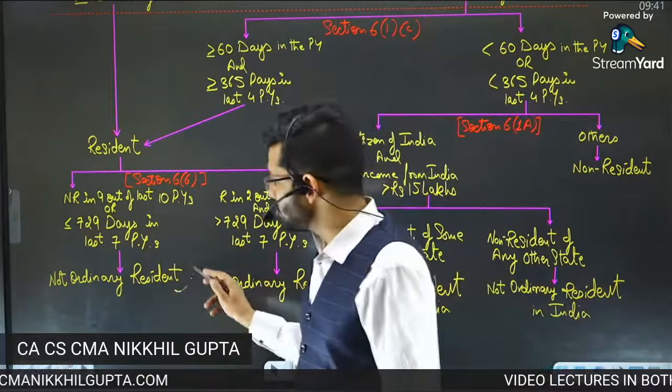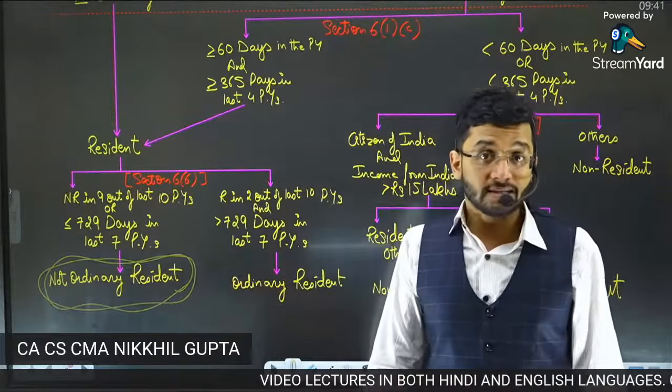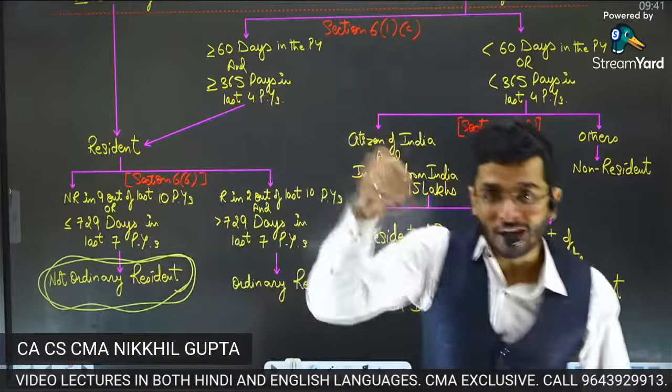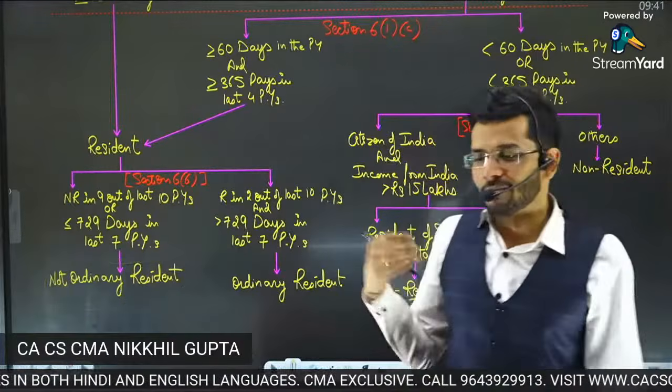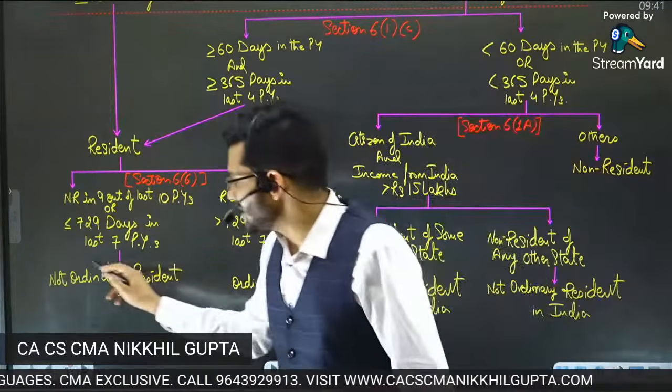So if you don't want to get all your income taxed in India, then you can also become a not ordinary resident, which means that in the past years, you were not a resident, but in the current year, due to some special circumstance, due to some special situation, you were in India, and that is how you became resident of India. That is not ordinary resident.